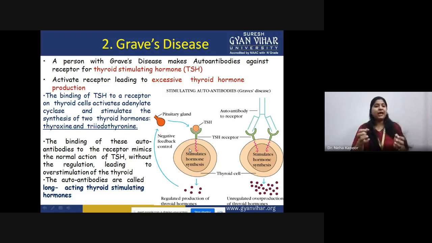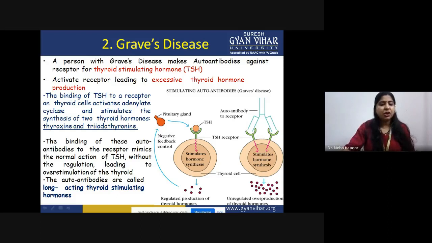But what happens in this very condition is that the autoantibody that is being produced in response to this TSH receptor will bind to it, as you can see in this picture. This Y-shaped blue antibody is binding to this TSH receptor. Once it is binding, it will initiate a false signaling cascade. It will give a false signal.